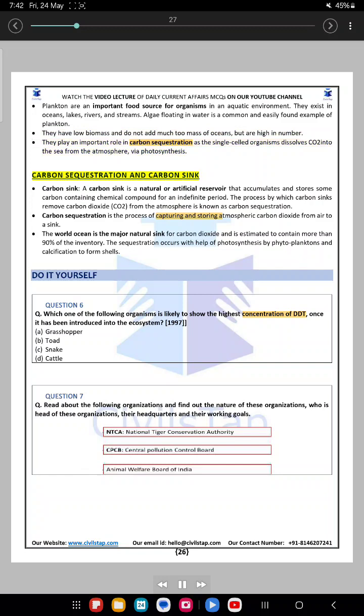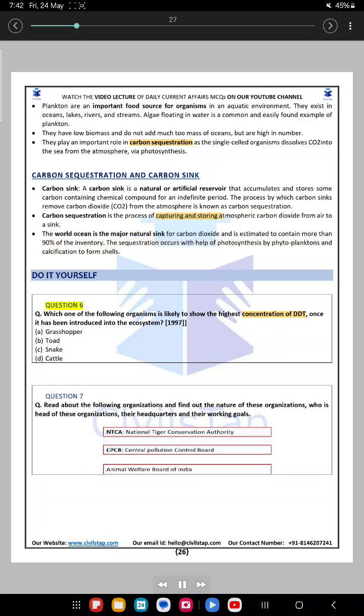Carbon sequestration and carbon sink. A carbon sink is a natural or artificial reservoir that accumulates and stores some carbon-containing chemical compound for an indefinite period. The process by which carbon sinks remove carbon dioxide (CO2) from the atmosphere is known as carbon sequestration. Carbon sequestration is the process of capturing and storing atmospheric carbon dioxide from air to a sink. The world ocean is the major natural sink for carbon dioxide and is estimated to contain more than 90% of the inventory. The sequestration occurs with the help of photosynthesis by phytoplanktons and calcification to form shells.